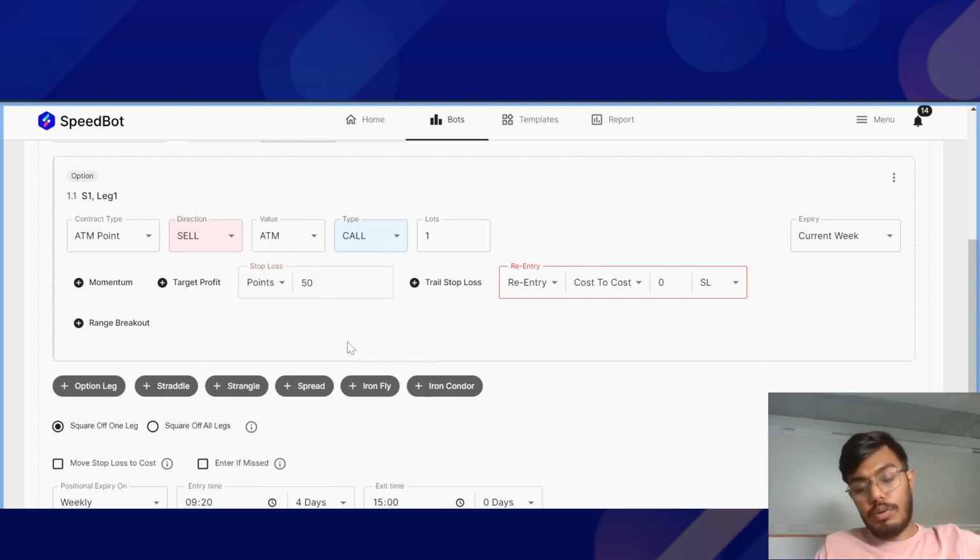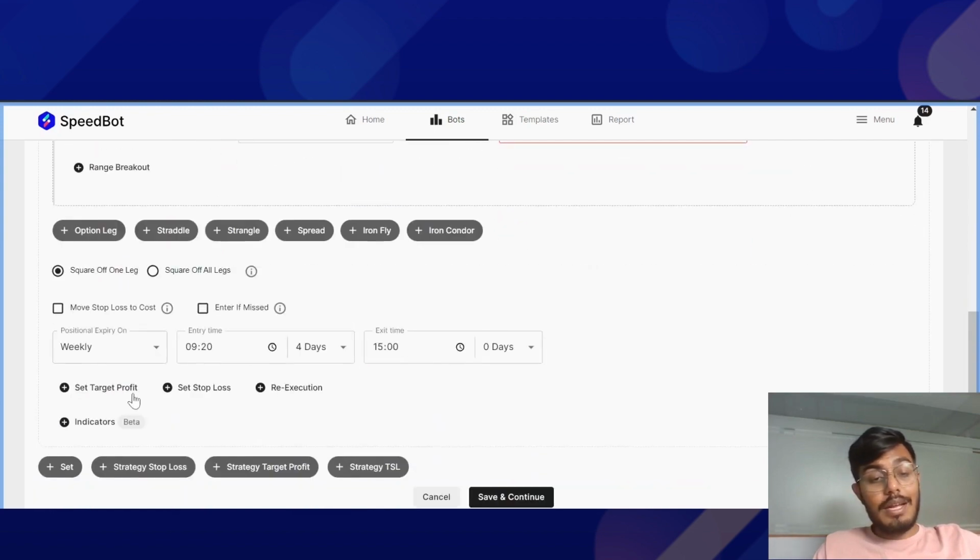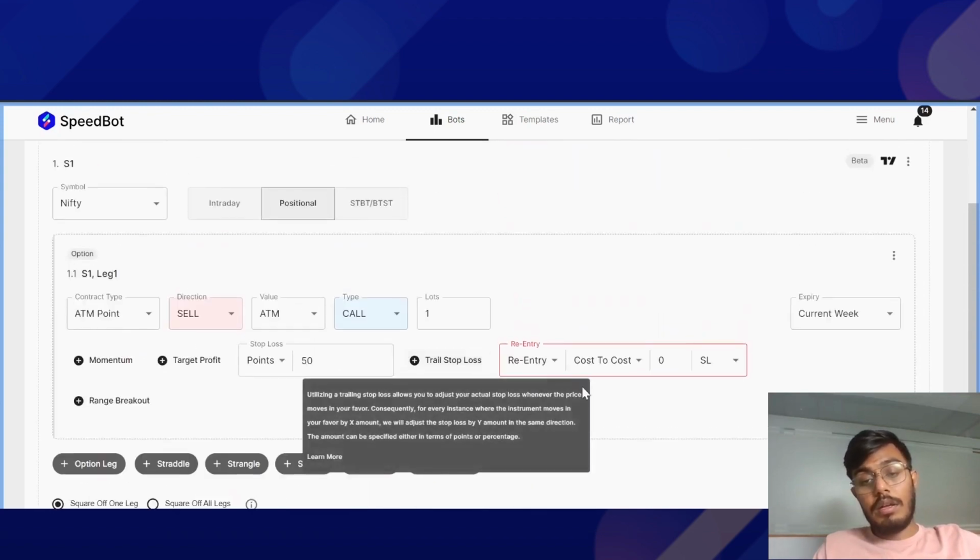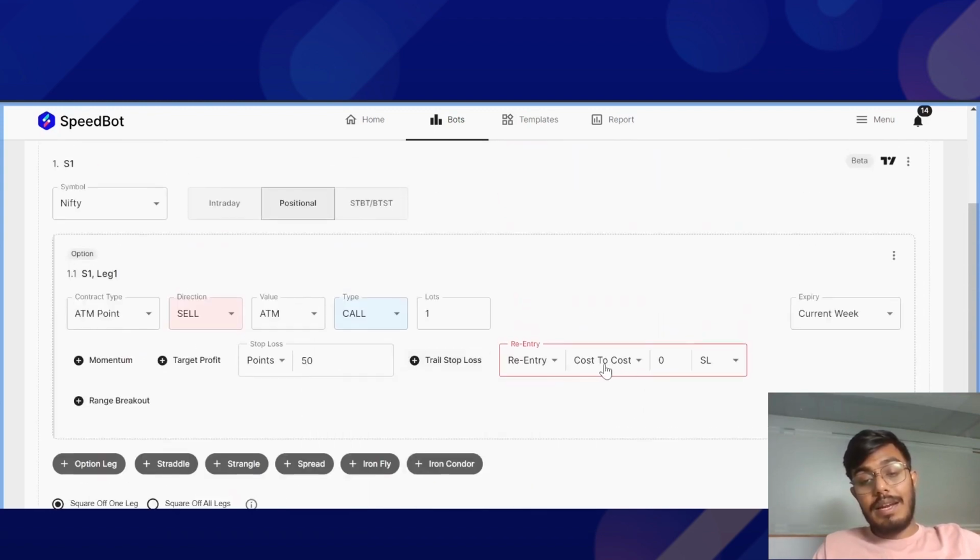This stop loss was hit, and we want to enter again at the entry price that was initially taken, somewhere around 920. This will take the re-entry in the same contract that was executed earlier, with the same entry price. So that's the re-entry I'm talking about. You'll be entering the same trade, the same position again.